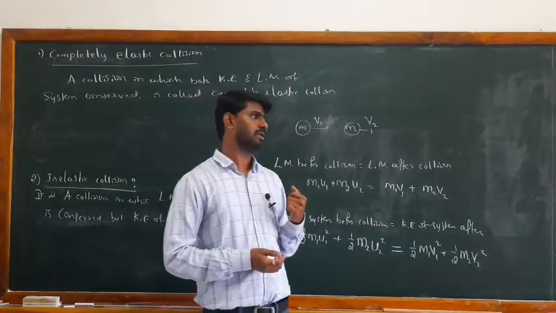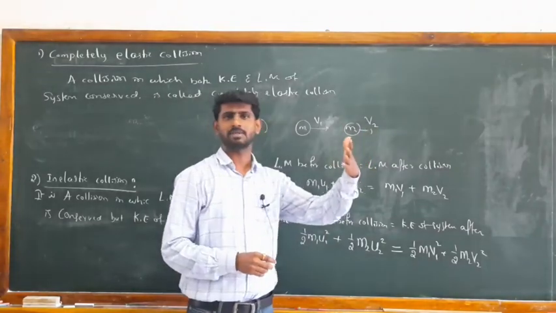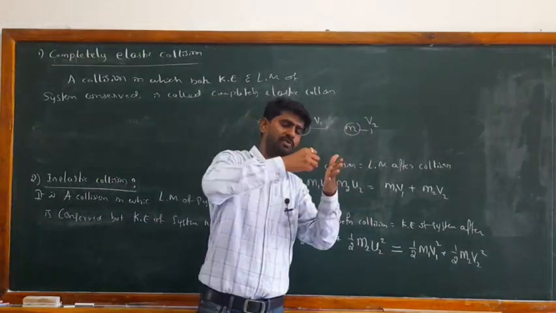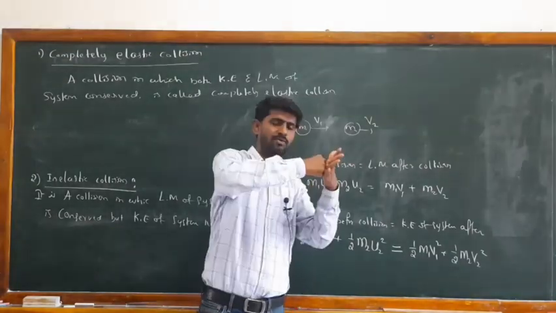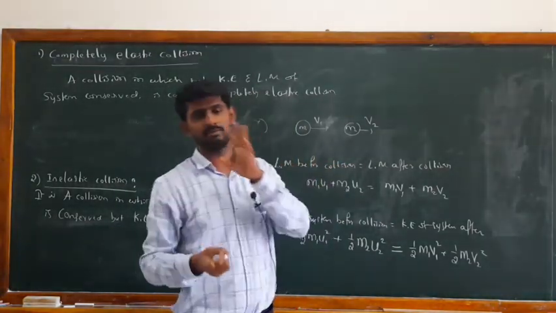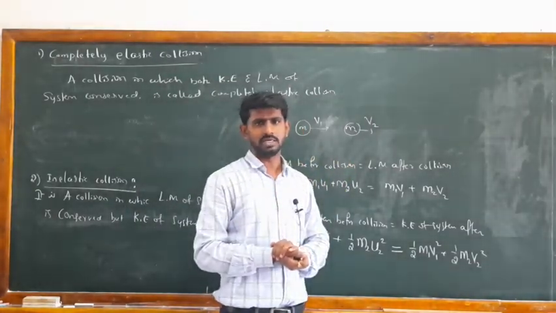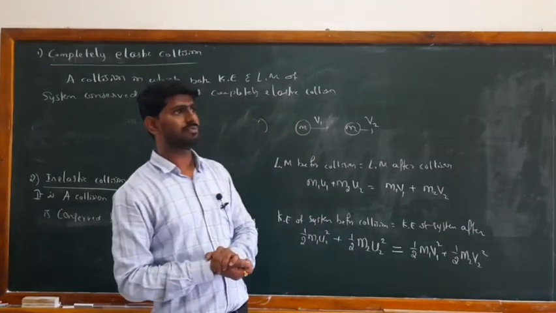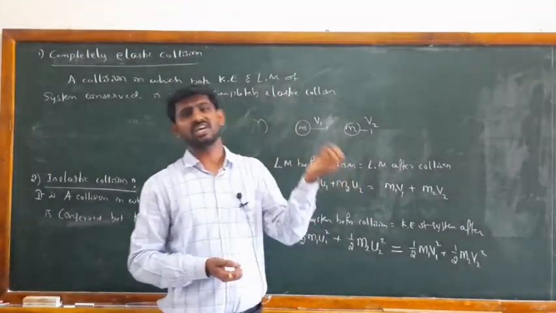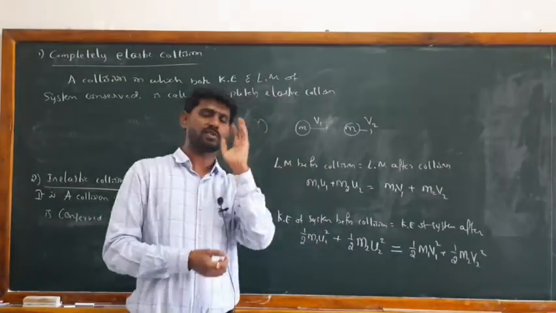For example, if you throw a ball at a wall, what happens? It rebounds back. The ball is moving with a particular velocity, hits the wall and returns. There will be conservation of linear momentum, but not conservation of kinetic energy. If you observe the kinetic energy before the collision and after the collision, there will always be lesser kinetic energy after the collision.